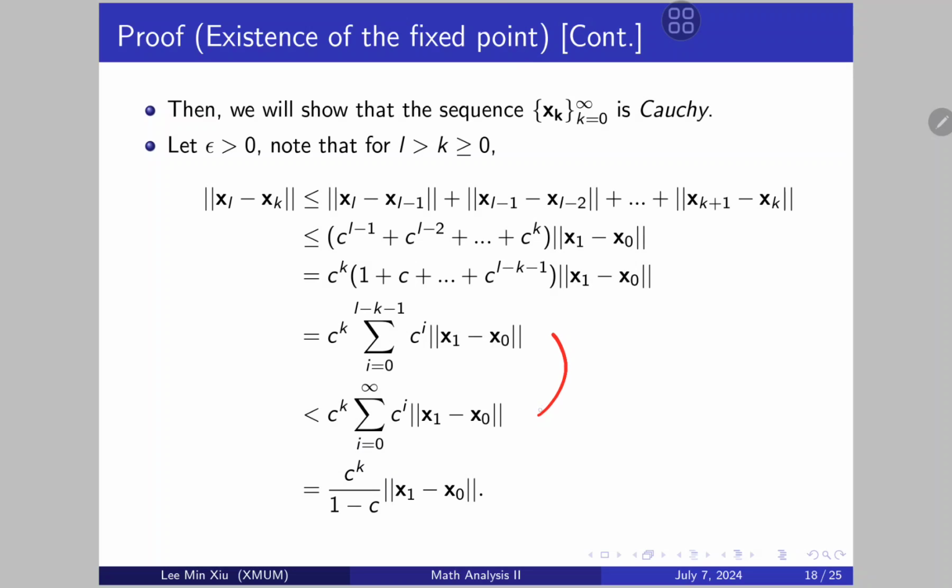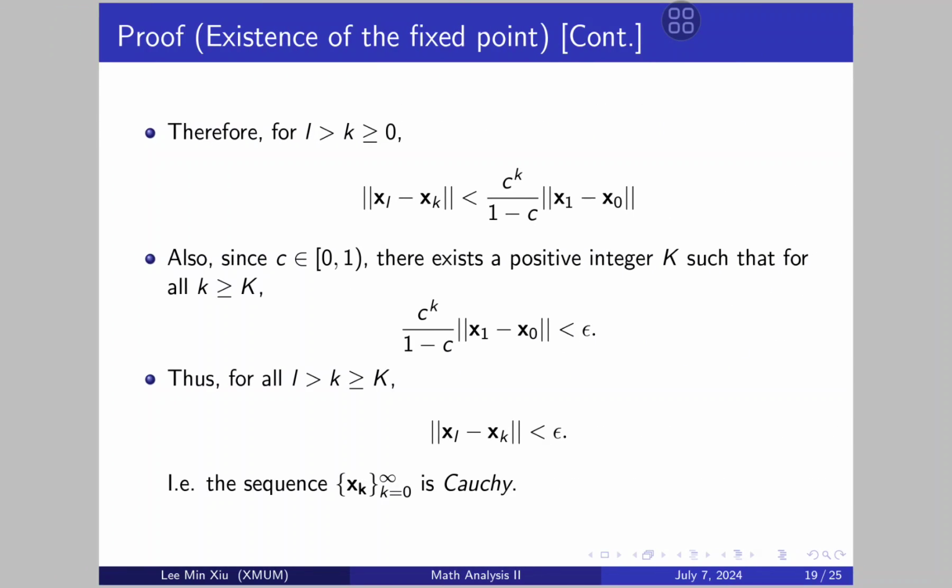So this is how this step follows. And then finally, we know that this is the geometric series, so we have the geometric series formula. Therefore, we have shown for l greater than k greater than or equal to 0, this thing holds.